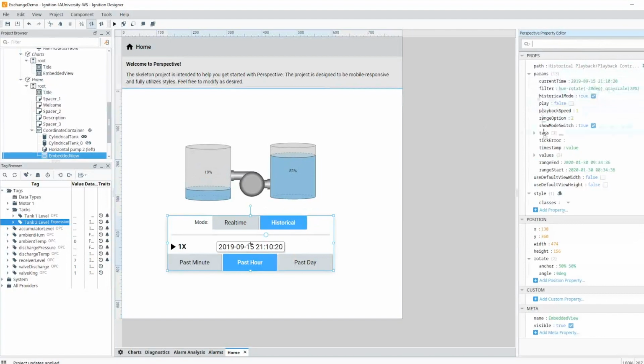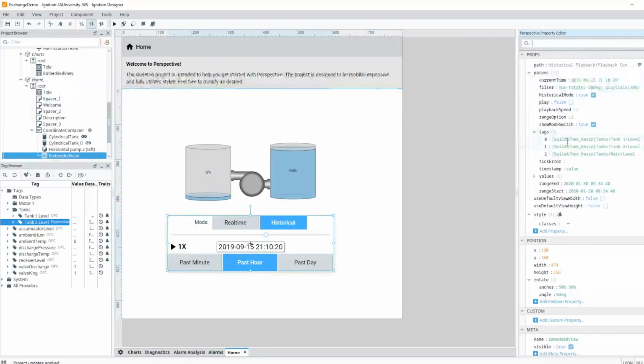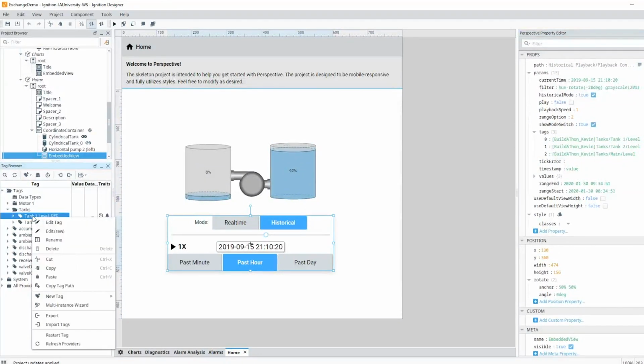And this one's more complex than the other ones. It's got a bunch of properties defined on it, one of which is tags. And it's got some tag paths that are defined here. These are the ones that Kevin used in the build-a-thon. But instead, we want to bind it to whatever our tags that we're using on screen are.